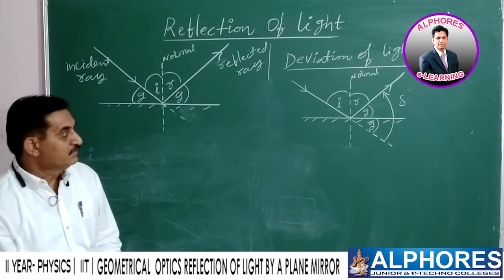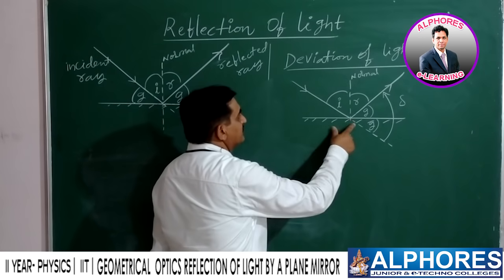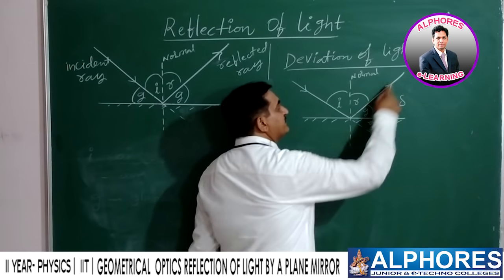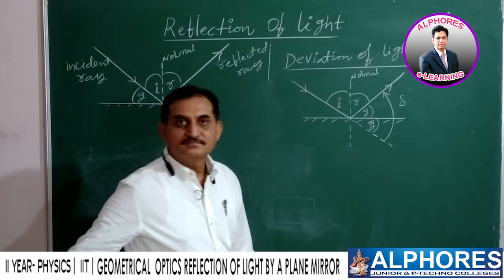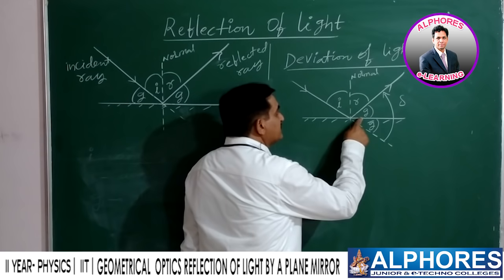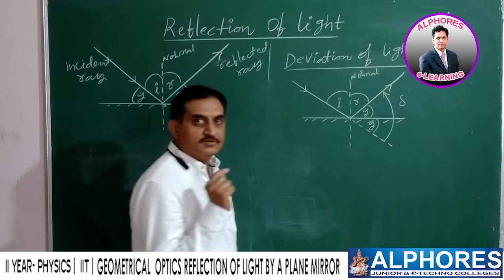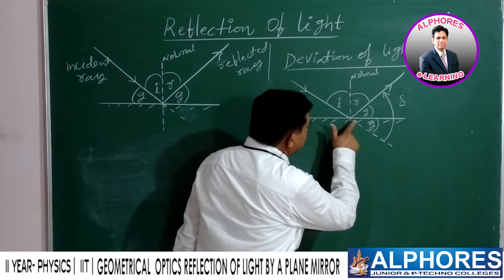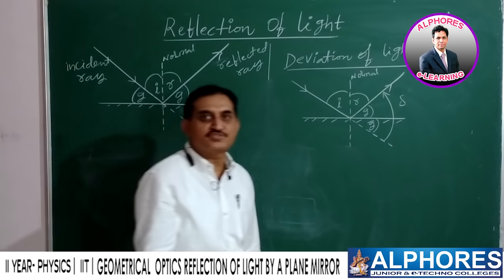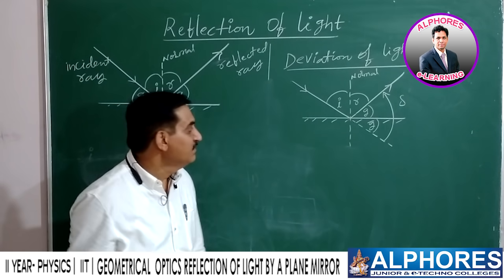This is the incident ray, this is the reflected ray, and this is the normal drawn. If the surface were not present, according to the rectilinear propagation of light, the light would continue to travel along the same path.